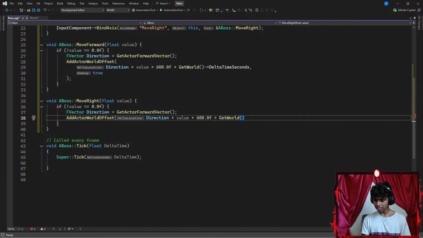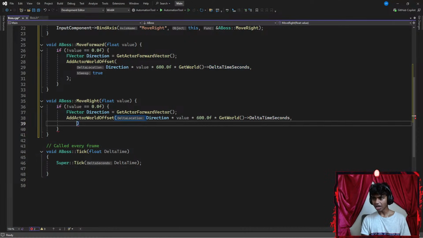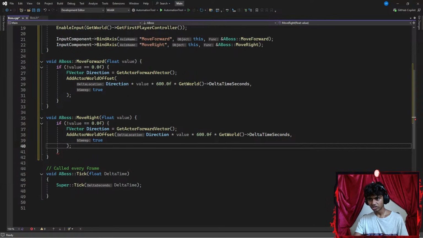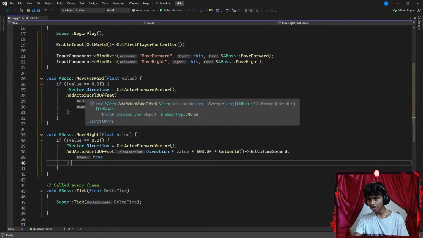with parentheses, and then I'm going to go with the arrow operator. Let's say something like GetDeltaSeconds, so I add FPS as well, and then I'm going to go with a comma. Let's go with a comma, and now I'm going to set my bSweep to be true. I'm trying to see how those make sense, guys. Let's end this with a semicolon. I want to see the other parameters too.